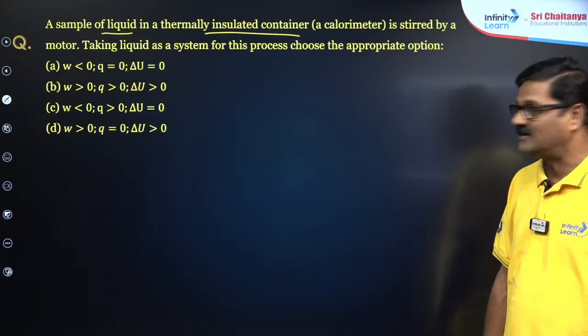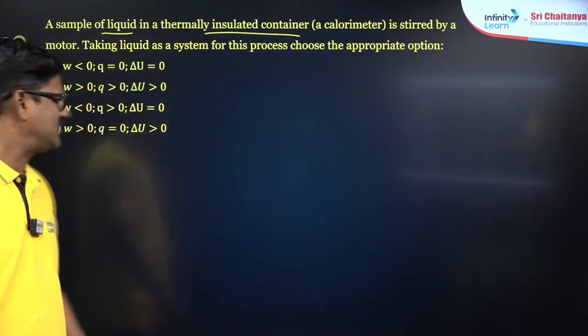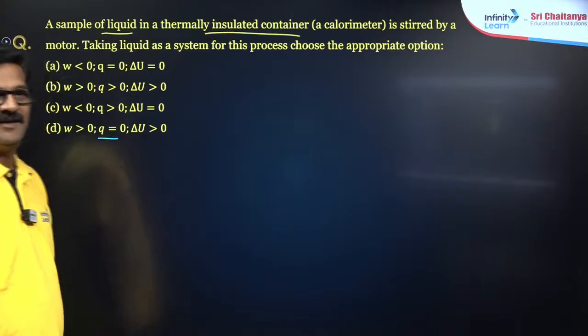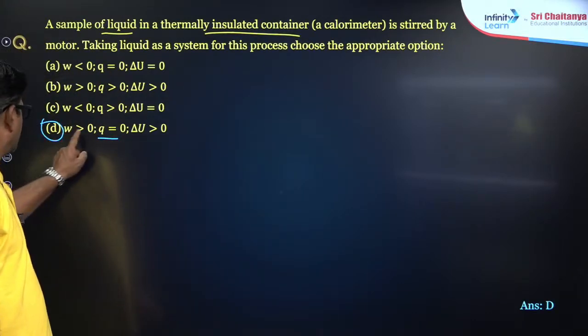Yes, hint is given. You want to say delta U, Q is equal to 0. Yes, Hemant, your answer is going to be D. Perfect. Work done is going to be positive.